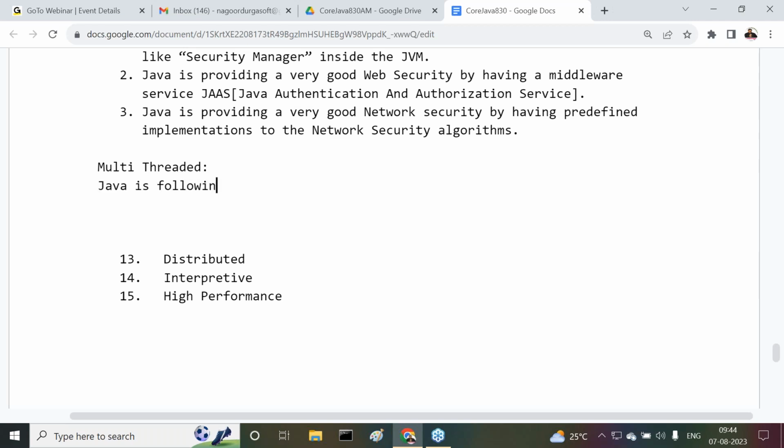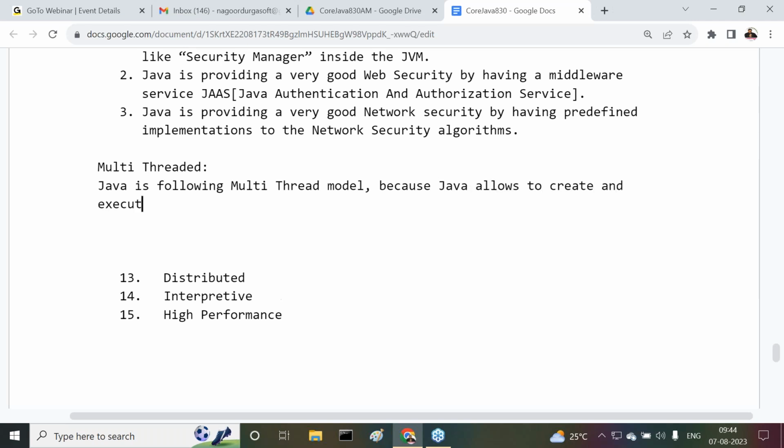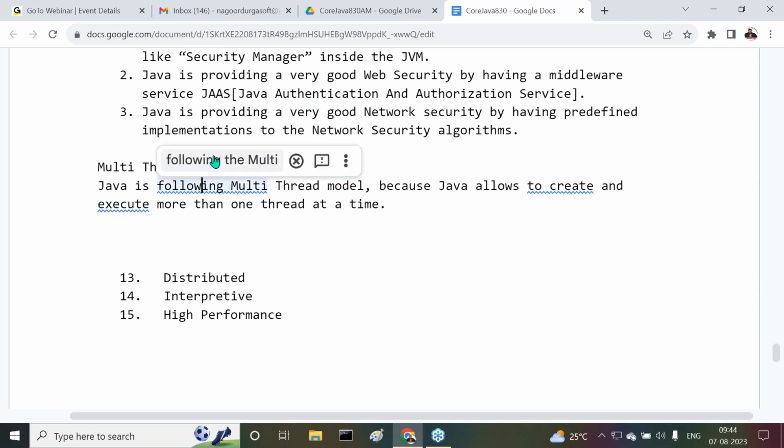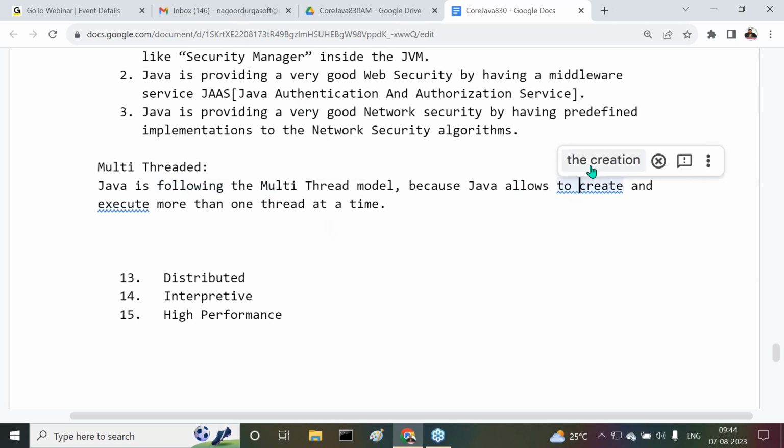Java is following the multi-thread model. Why? Because Java allows us to create and execute more than one thread at a time. Because of that reason, Java is following a multi-threaded environment. Sir, all of you get my point or not?